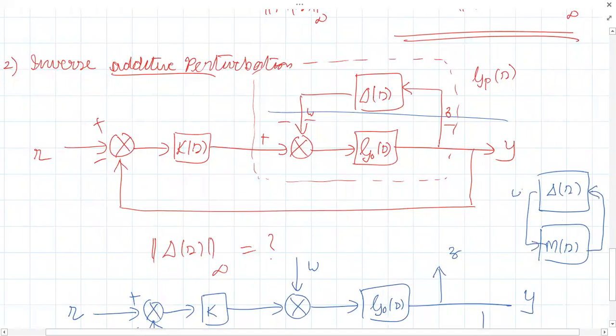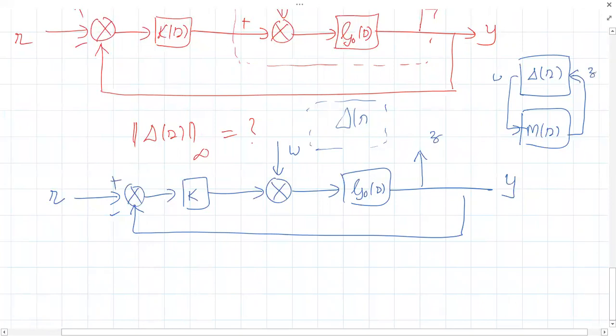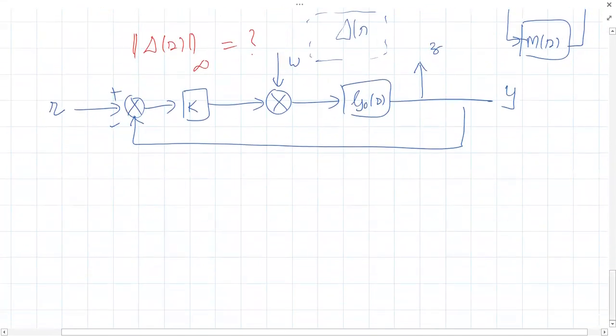So our basic purpose is to represent the rest of this thing. Rest of this thing means, here is our delta block. Don't forget that. Except the delta block, everything else must be represented in one single nominal block format. So we have to redraw this in such a way that we get W as the input to the M of S and Z is the output from the M of S block. Output Z from the M of S block is the input to the delta of S block. Similarly, output W from the delta of S block is the input to the M of S block. So we need to ignore Z, R and Y and rearrange it in such a way that W is the input to M of S and Z is the output.